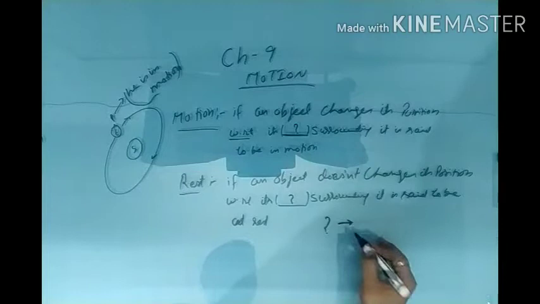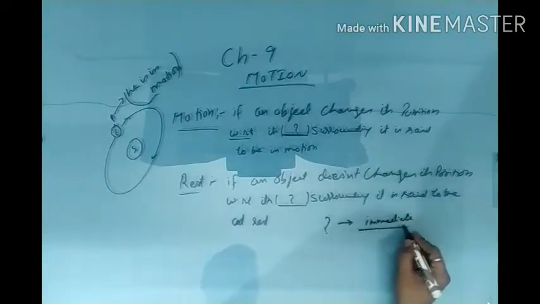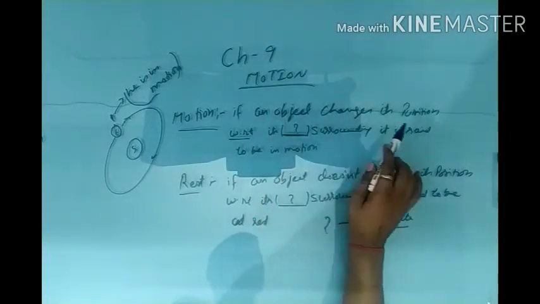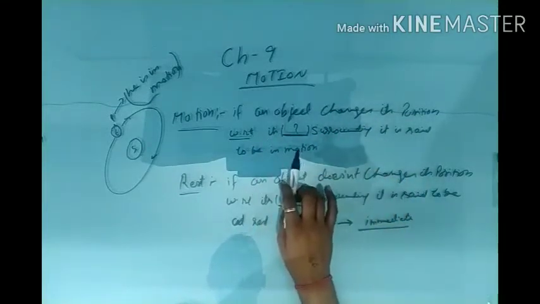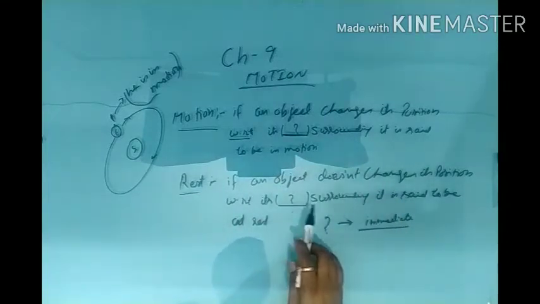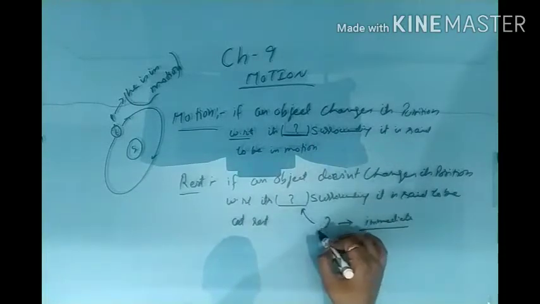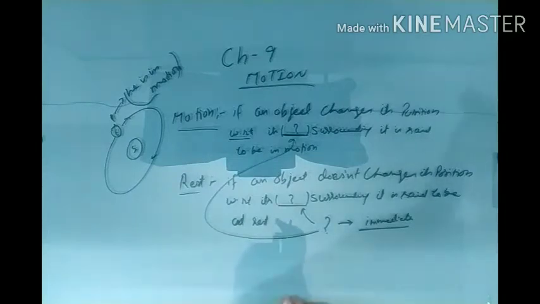Question mark. It is immediate. Now fill this blank. If an object changes its position with respect to its immediate surrounding, it is said to be in motion. Again, if an object doesn't change its position with respect to its immediate surrounding, it is said to be at rest. The word immediate has to be inserted in both the blanks, because in case of immediate surrounding, we can say that any object can be at rest with its immediate surrounding.